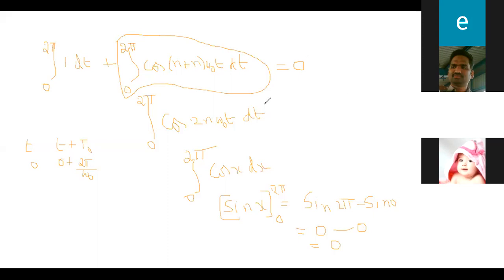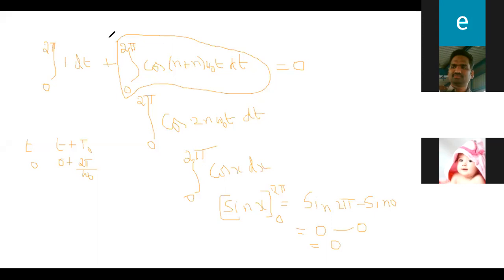Understood, my dear son? Remember this one; in the entire subject, it will come up more than 20 or 30 times. What is that? The integral of cos in a full cycle is always 0. The integral of sine in a full cycle is also always 0. That I will explain later. The second term that we have here is 0.